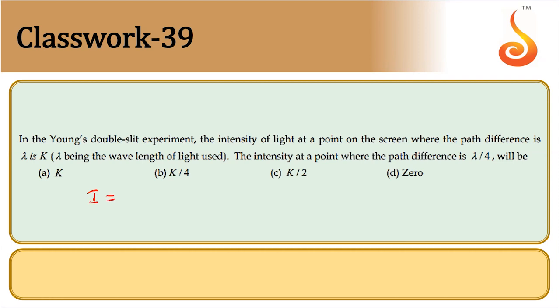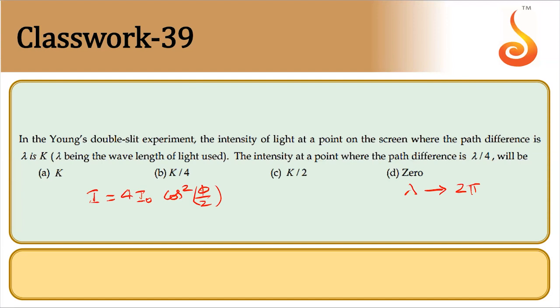See, intensity at a point in Young's double slit experiment is given by 4 I naught cos square phi by 2. So path difference of lambda corresponds to phase difference of 2 pi.